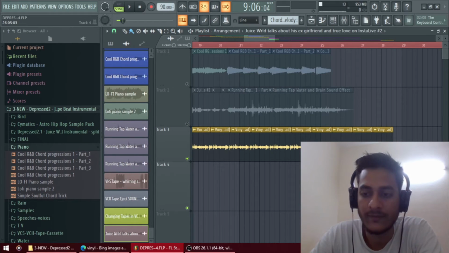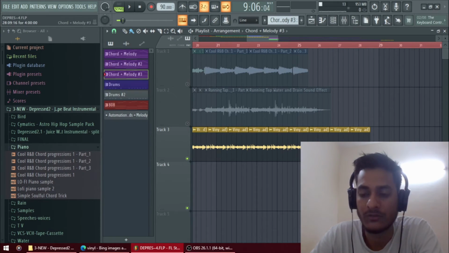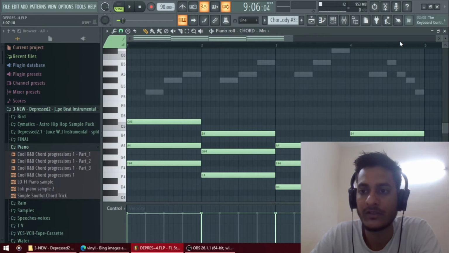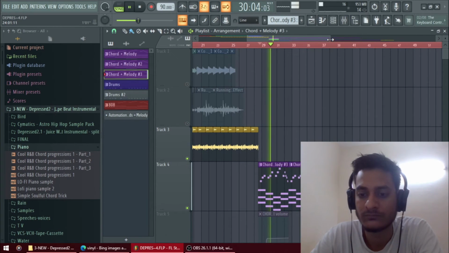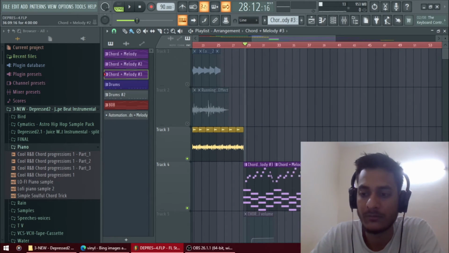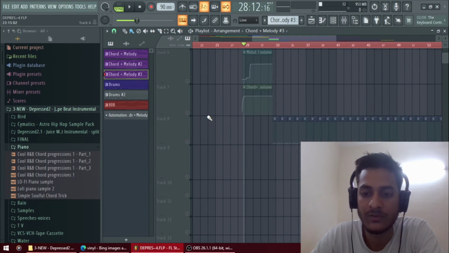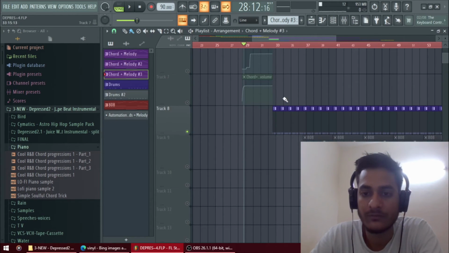And here I already showed you the chord melody progression, how it actually looks like. Let me show you. This is the one pattern, two pattern. I just copied and pasted multiple patterns once I got the loops. And yeah, these are the drums.